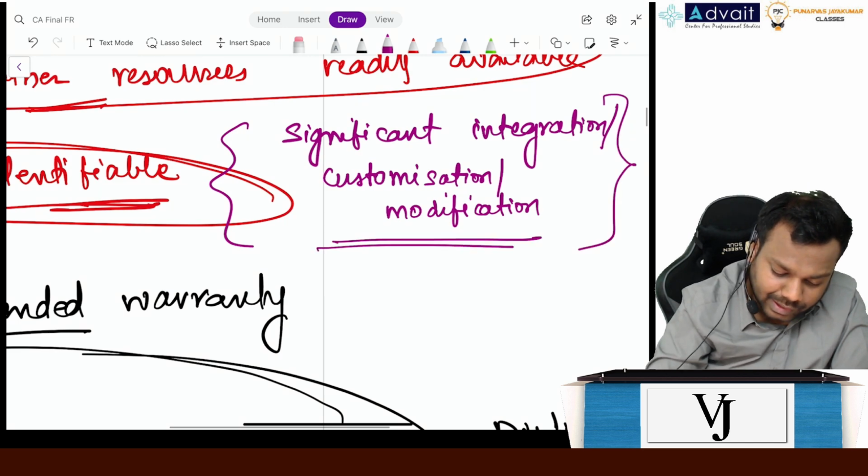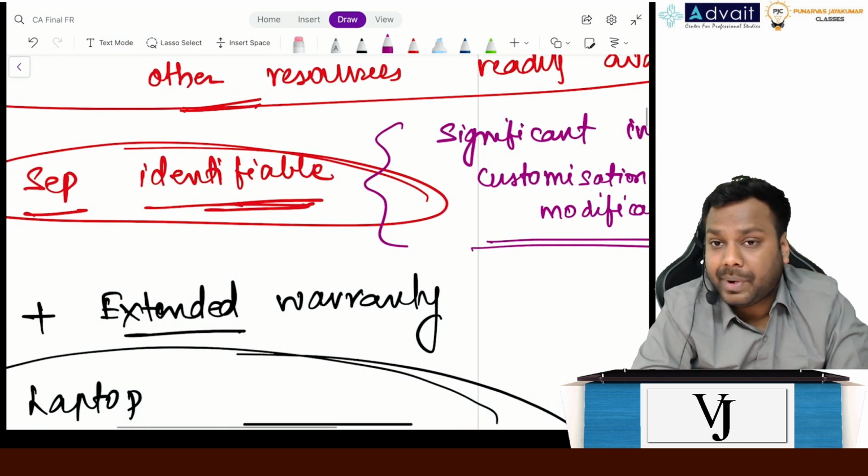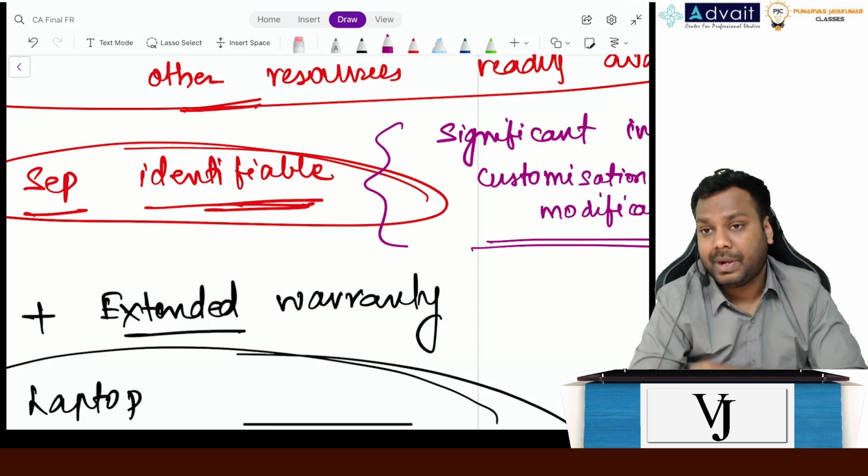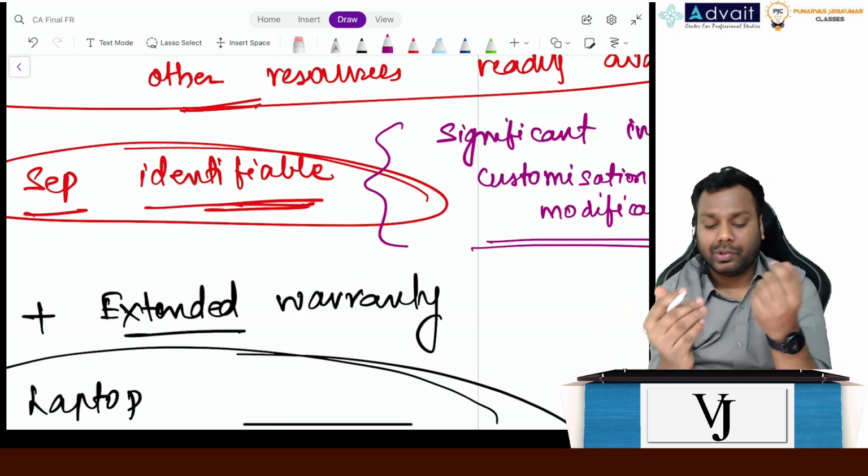Now the standard says that to identify separate identifiability, you will have to assess.